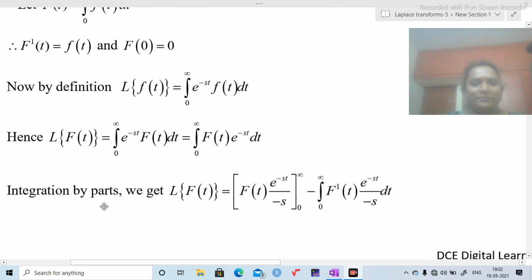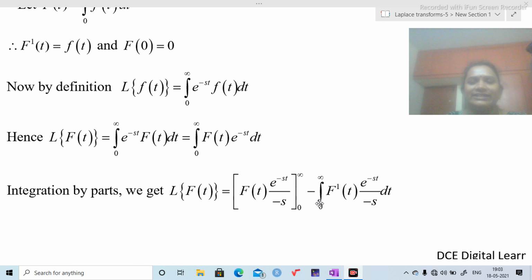Integration by parts. Take this as first function. That means first function into integration of second one, that is e power minus st. Integration is e power minus st by minus s. Here we are doing integration with respect to t. That's why minus s is constant. For t the differentiation is 1. So minus s into 1 is minus s. Limits are 0 to infinity.